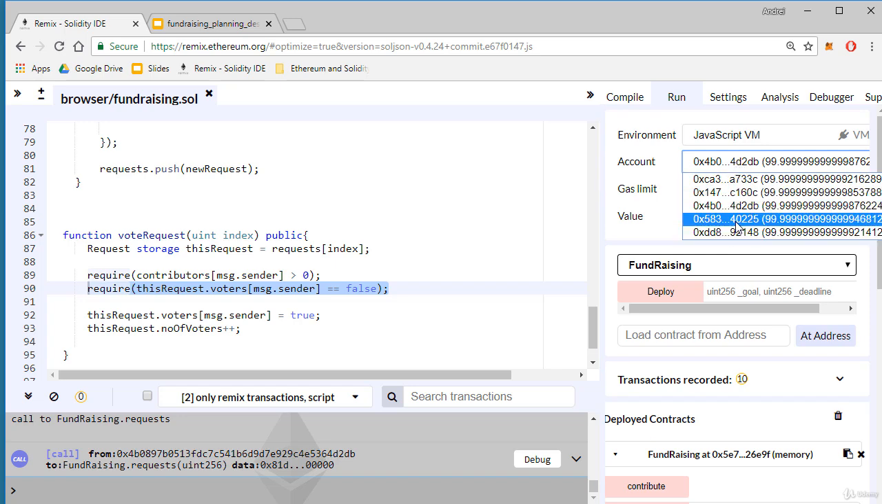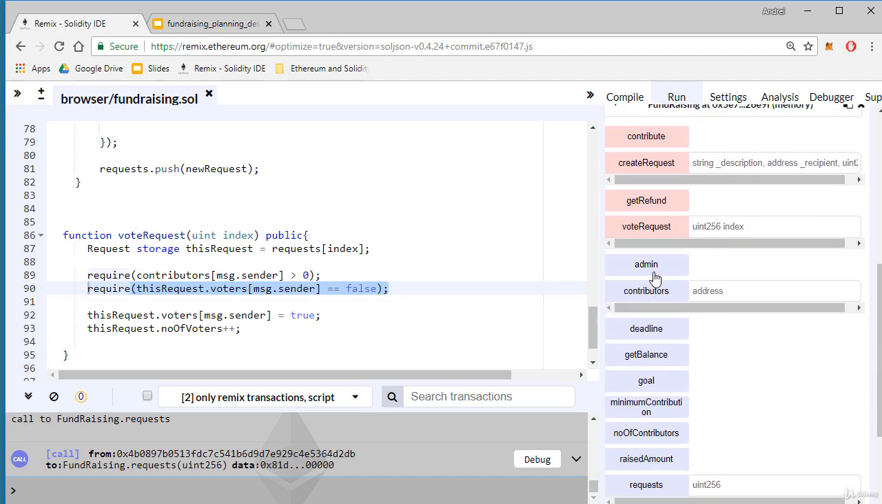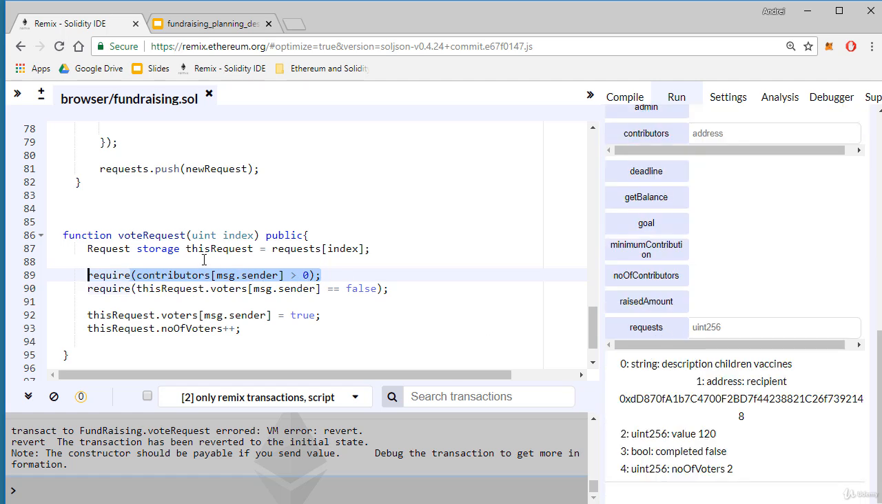If this account, the first account, the admin, comes and tries to vote for this request, there is also an error because this requirement from here doesn't allow the function to continue executing. The admin isn't a contributor. He is only the campaign admin. Our voteRequest function works as expected.